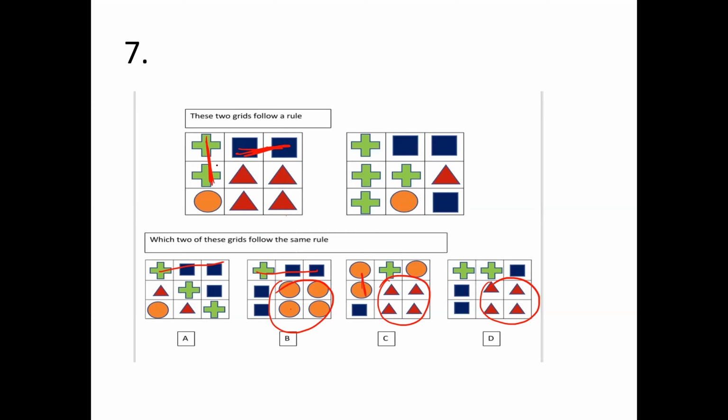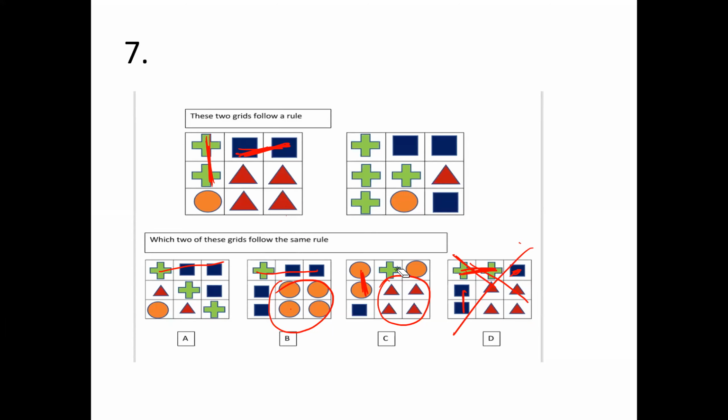I should have 2 diagrams repeating 2 times, but here I have only one diagram repeating 2 times. But here I have 2 diagrams repeating 2 times. Sorry, this is repeating 3 times. So even this cannot be the answer. I need exactly 2 diagrams repeating 2 times. So it cannot be option D.